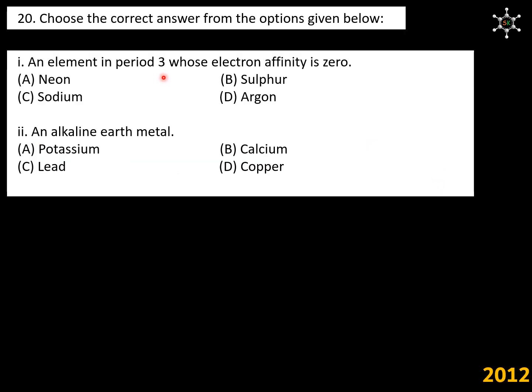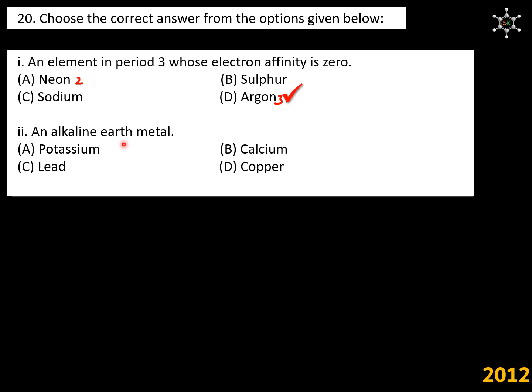An element in period 3 whose electron affinity is 0. Electron affinity is 0 for noble gases. Of these four options, neon and argon are noble gases. But neon belongs to second period and argon belongs to third period. So the answer is D.